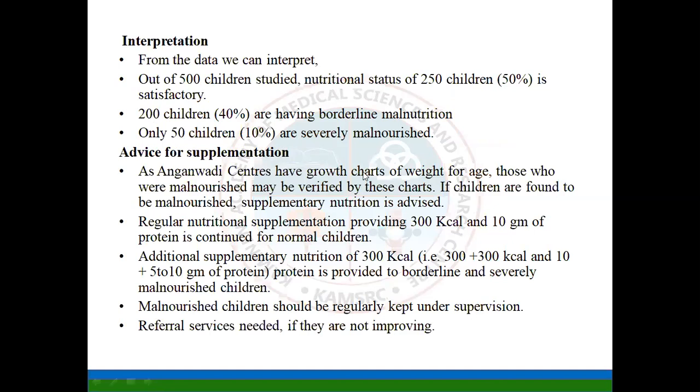Anganwadi centers already have the growth chart. Every child who is enrolled in that particular Anganwadi center, the Anganwadi worker has to mark their height, weight, mid-arm circumference, and growth chart. Any deviation from the normal curve, which indicates undernutrition or overnutrition, has to be taken care of. An Anganwadi center has growth charts of weight for age. Those who are malnourished may be verified by these charts.